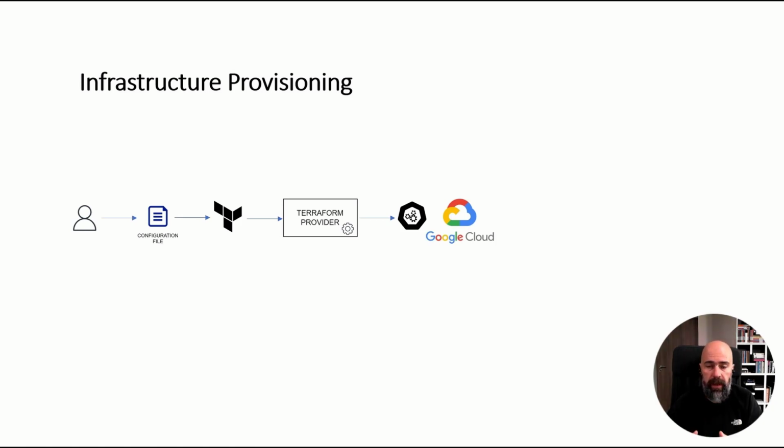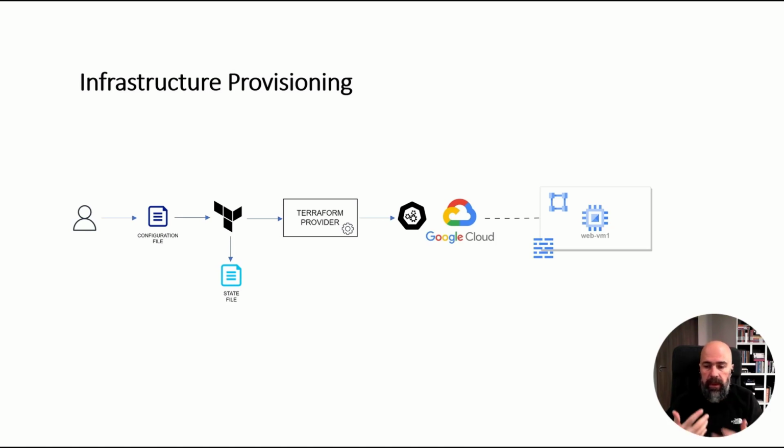Using the provider, Terraform will basically be able to execute and create the infrastructure that has been given to it through the configuration file. So as a user, we're going to write the configuration file, our infrastructure as code. We both understand it, both meaning us and Terraform. Give that to Terraform. Terraform will use the providers to create the infrastructure. And the other thing that it will do, it will keep the state of that infrastructure in a specific state file. So Terraform knows how the world looks before it executes something and how the world looks after it executes something. And in the state file, it will put all the details about the resources that it has created using our configuration file.